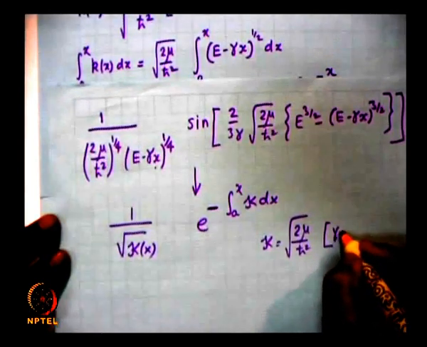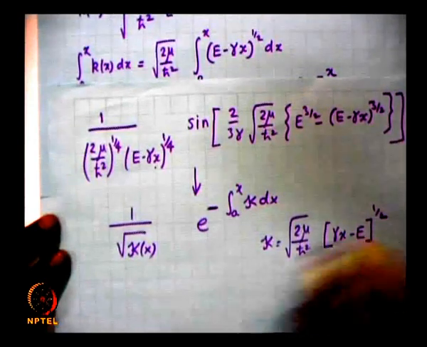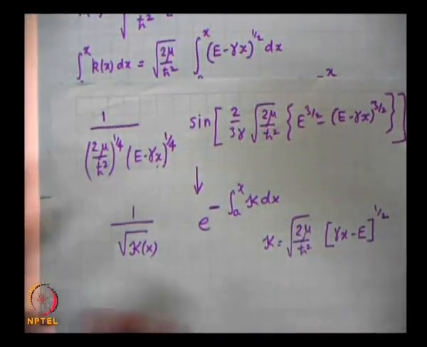So therefore gamma x minus e raised to the power of half, and you can immediately integrate it and obtain an analytical expression for the JWKB solution. So the wave functions are very easy to determine.